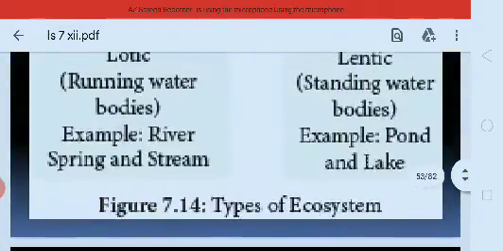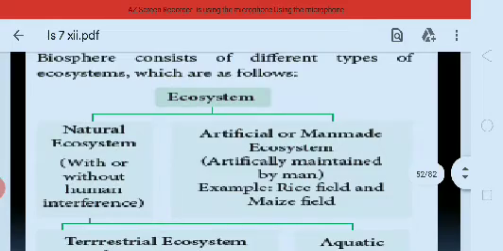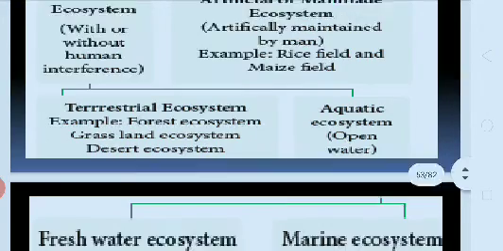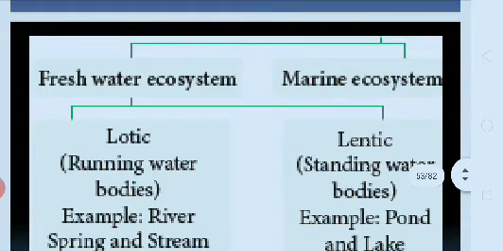Last class we studied something about the types of ecosystem. Here there is natural ecosystem, artificial or man-made ecosystem, terrestrial ecosystem, aquatic ecosystem, freshwater ecosystem, marine water ecosystem, and lotic and lentic ecosystem also. Lotic means nothing but running water bodies, for example river, spring and stream. Lentic means standing water bodies.